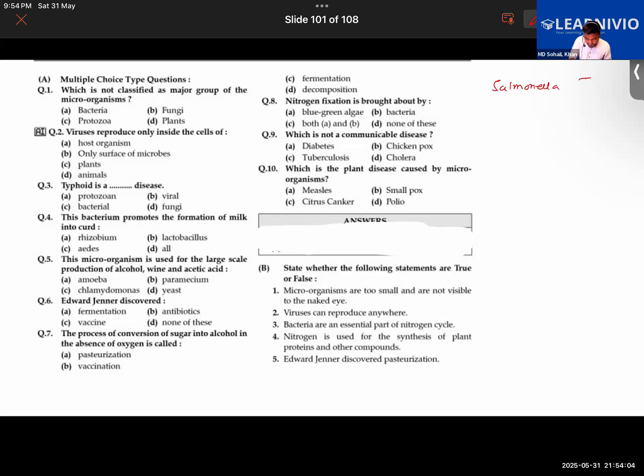Sir, C. So that is option number C. It's a bacterial disease. The bacterium is the singular word used for bacteria. Okay? So it promotes the formation of milk into curd. Which bacteria is this? That is the lactobacillus. Exactly. Fifth question.